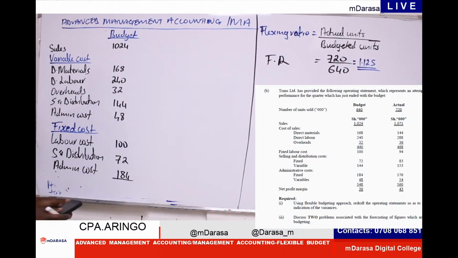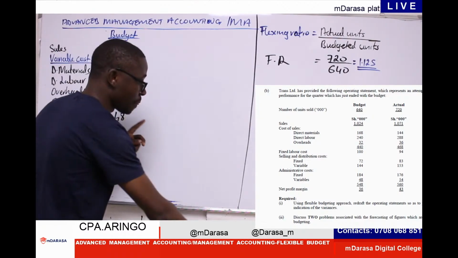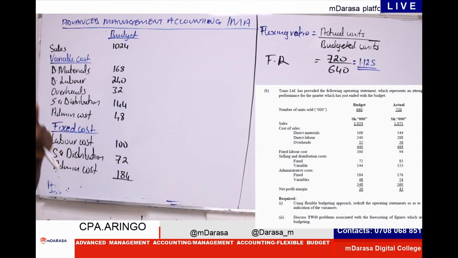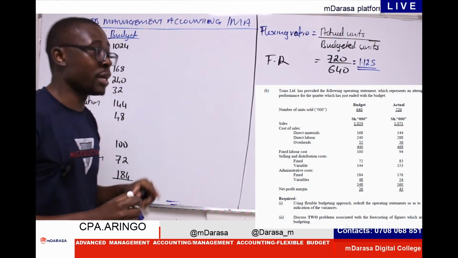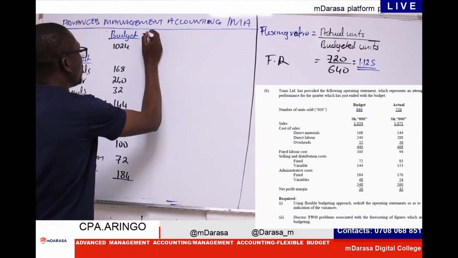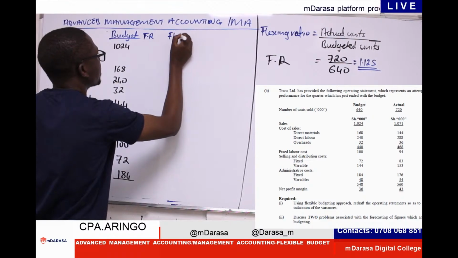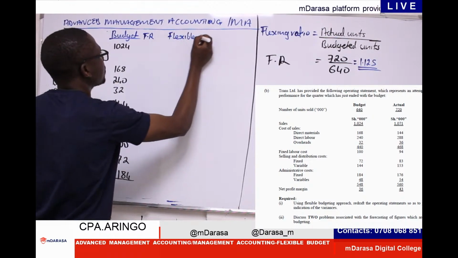Okay. So once we have this, we've agreed that we want to adjust our budget to reflect our actual performance. And that is where the flexible budget comes into play. We have our flexing ratio here to give us our flexible budget.